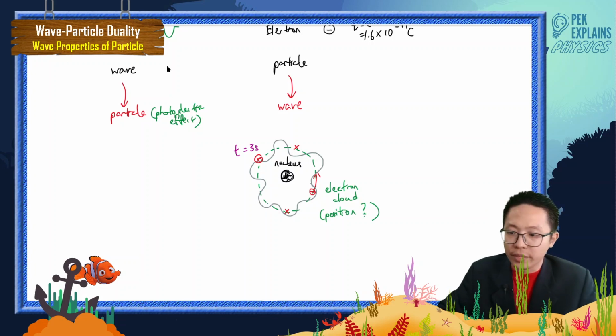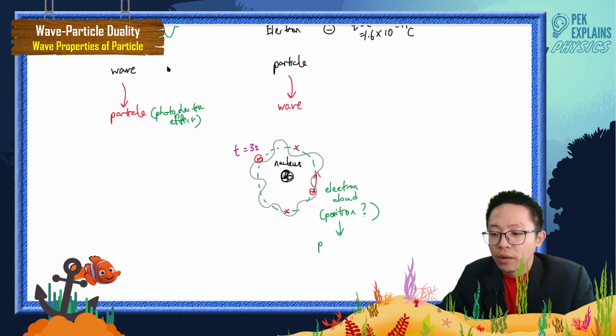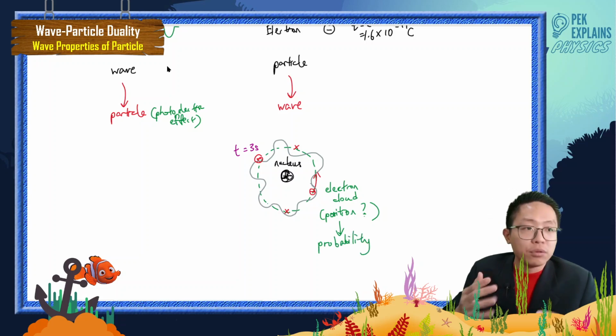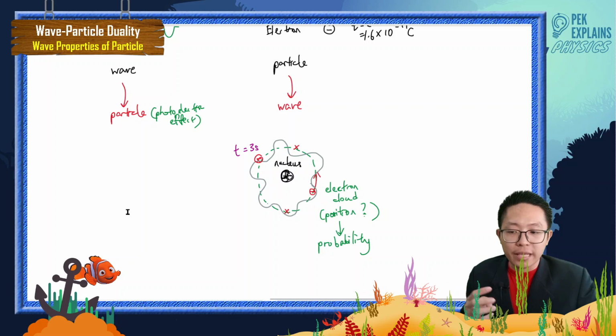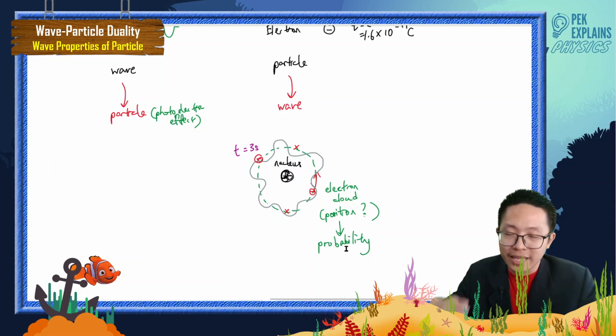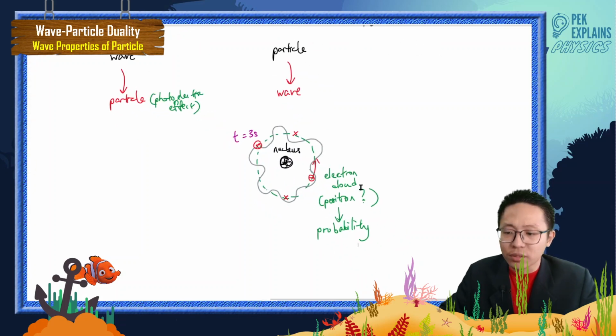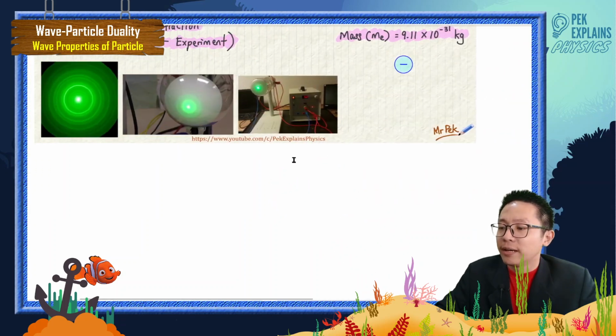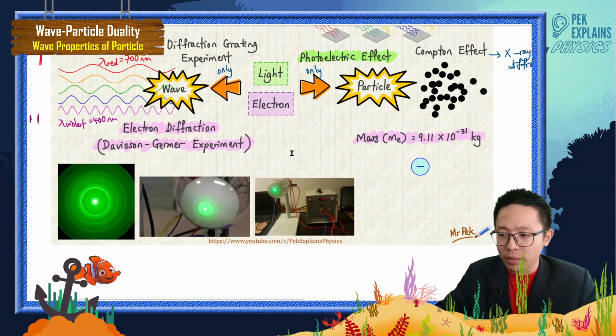It's all down to probability. Maybe the electron has a high possibility of being over here, or over there, but we don't know the exact position because the electron behaves as a wave also. So we talk about the electron cloud. That's what happened with quantum.